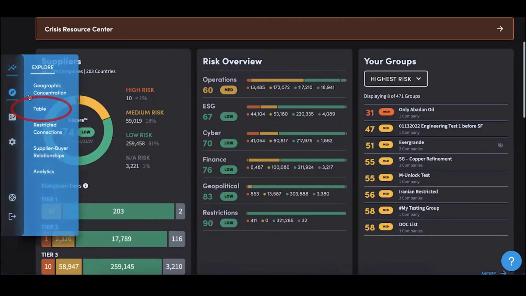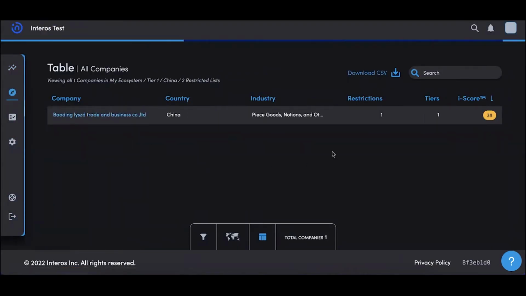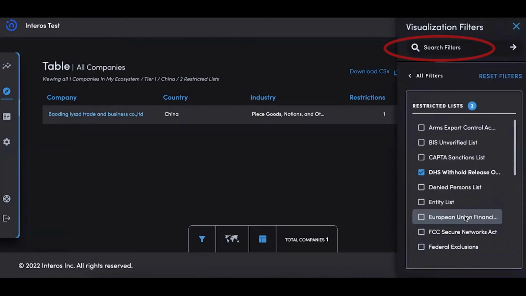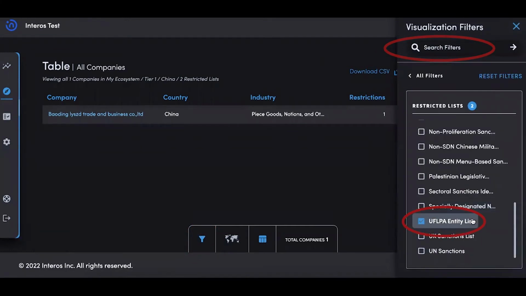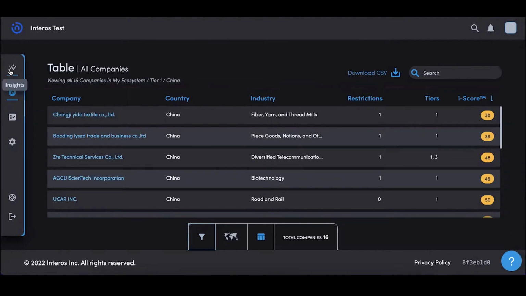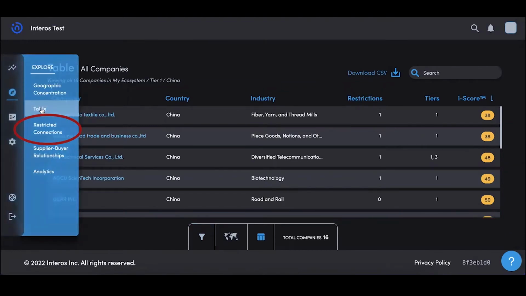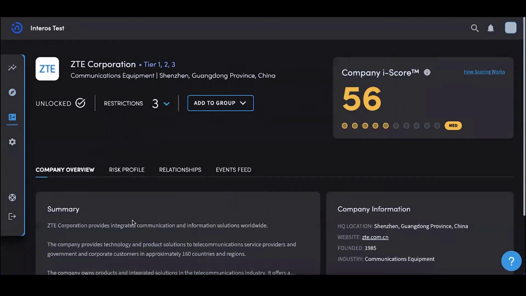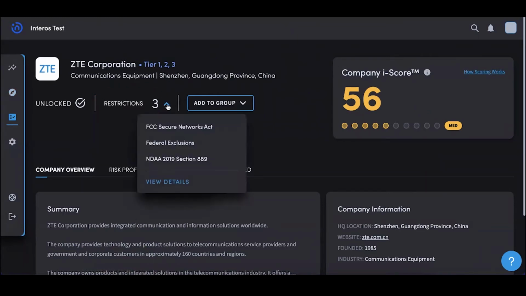First, you can quickly view a list of the 20-plus restricted Xinjiang companies in your ecosystem by using the table view and selecting the UFLPA entity list filter. These entities, as identified in your Interos mapped extended supply chain, would also be listed in your restricted connections view from the main menu bar. Hover your mouse over the red circle to see applicable restriction lists, or click any entity name to see which specific restriction list they appear on, including the UFLPA list.